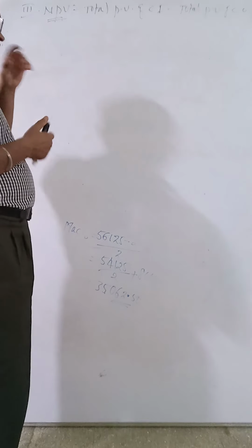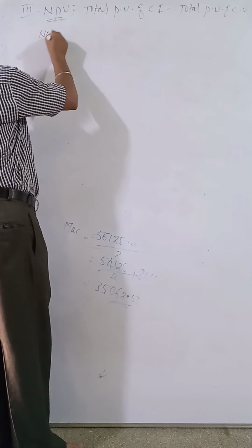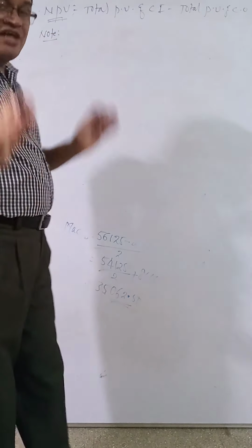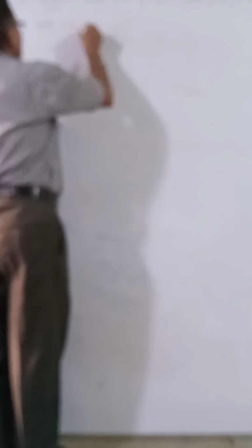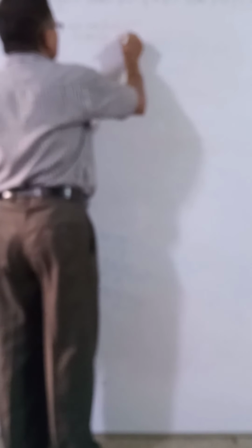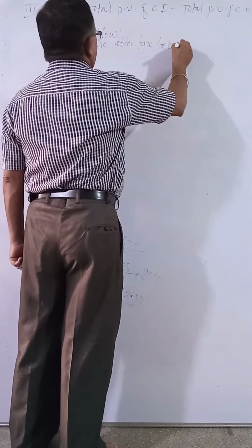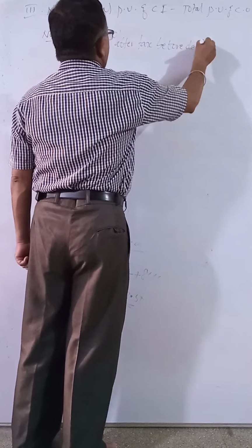Note down here, a very important thing: income means what? Cash flow means what? Here, cash inflow or income after tax, before depreciation, you have to consider.